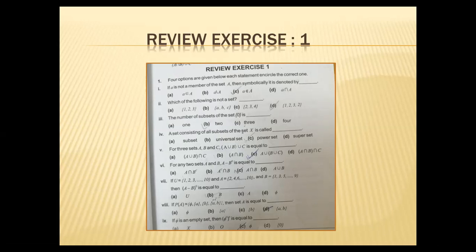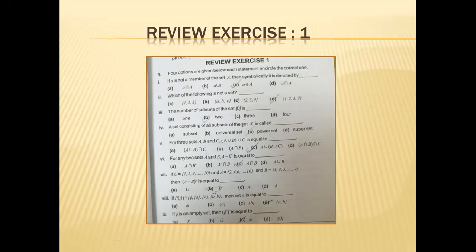Eighth part, if P of A is equal to null, A, B, AB, you will choose the last element of the power set which is AB. The set A will be AB. Option D is the correct one. Ninth objective, if null is an empty set, then the complement of the null, then whole complement is equal to the null. Option C.